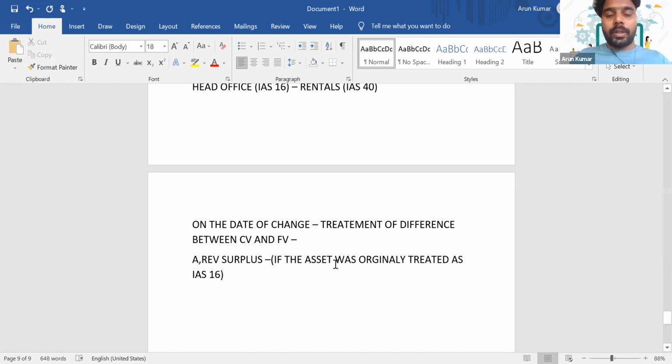Because originally it was a head office item. The asset was used as a head office. So now we are moving it to a new office, and it is given for rentals. So in that scenario, on the date of change, if there is any fair value movement, even though we have moved to IAS 40, on the date of change, the gain will be recognized in OCI.